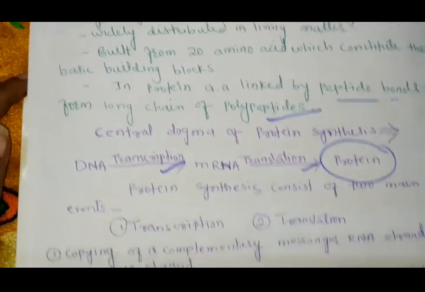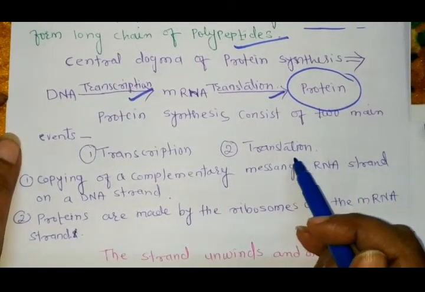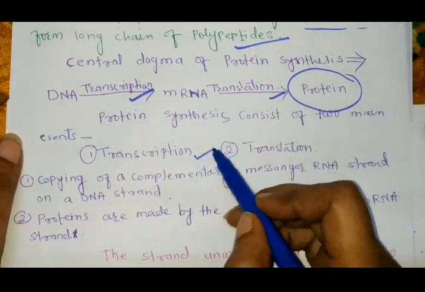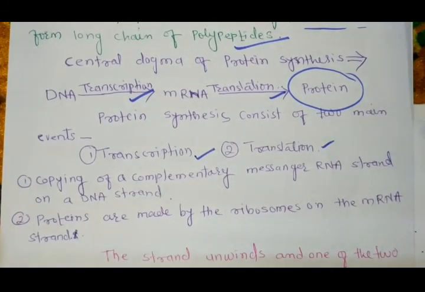Now two events help in the formation of protein synthesis. The first one is transcription and the other one is translation. Transcription is the copying of the complementary messenger RNA strand on a DNA strand.